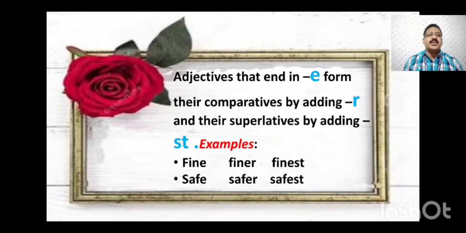Adjectives that end in e form their comparative by adding r and their superlative by adding st. You see fine and safe. These are the two words ending with e. Fine, and safe. In the comparative form we write finer, and superlative finest. Safe, comparative safer, superlative form safest.